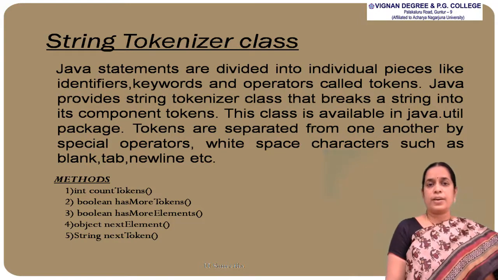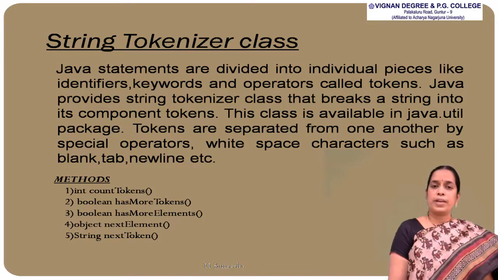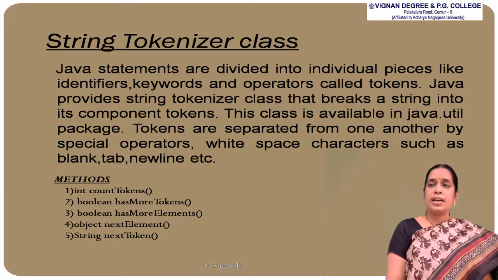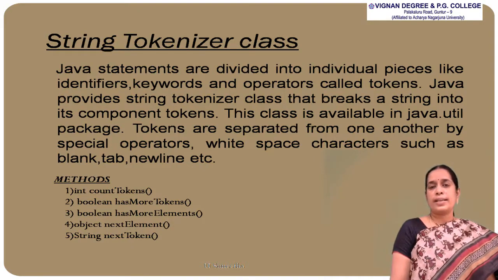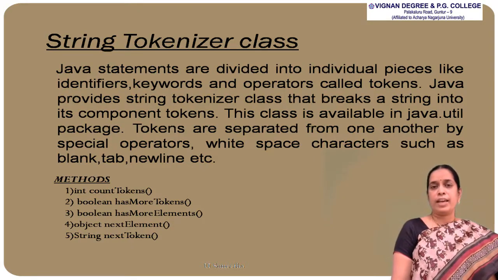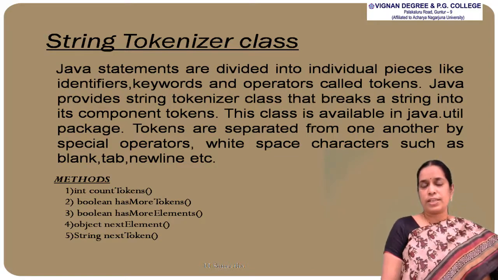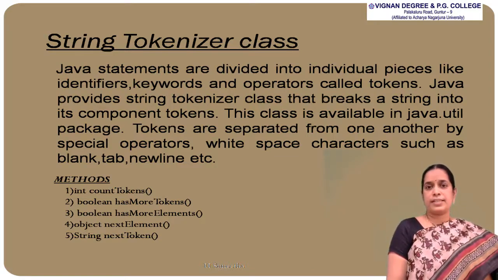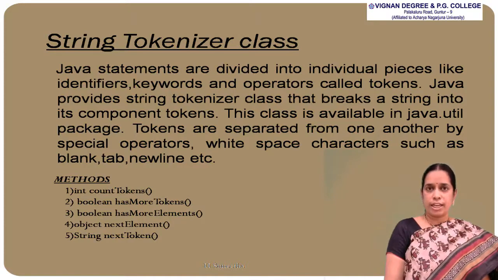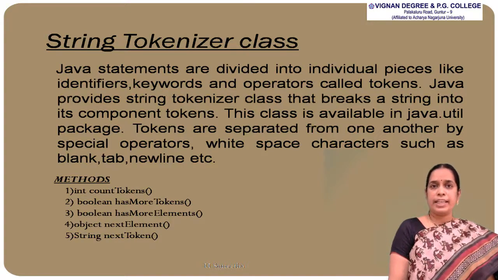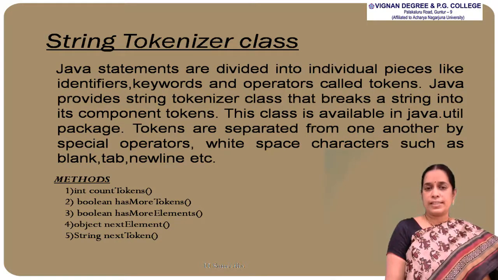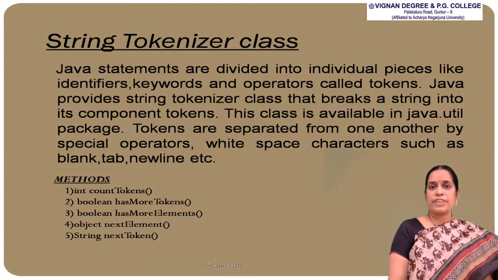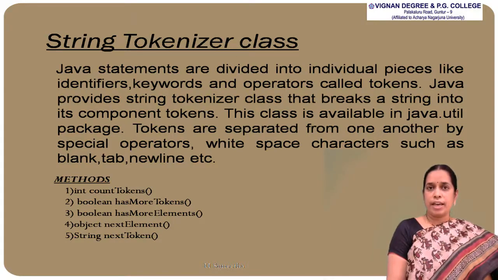Methods related to the StringTokenizer class. The first one is countTokens, the second one is hasMoreTokens, the third one is hasMoreElements, the next one is nextElement, and the last one is nextToken. Here hasMoreTokens and hasMoreElements work in a similar way, but hasMoreElements is used if the class wants to implement the interface Enumeration. Similarly, nextElement and nextToken also work in the same way, but nextElement will be used if the class wants to implement the interface Enumeration.